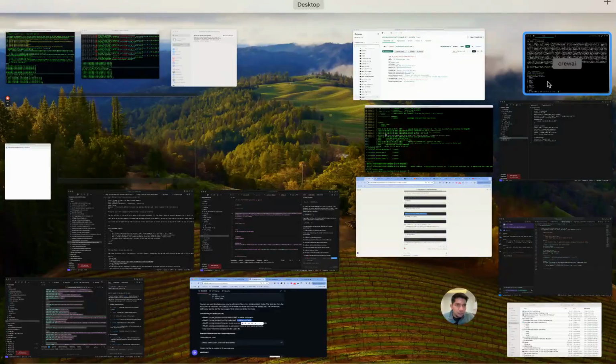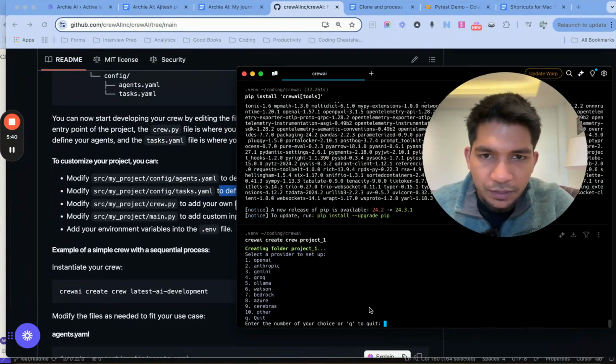Okay, so let's take a look. So the structure is created. I think it will ask me to select the model and then the API key.